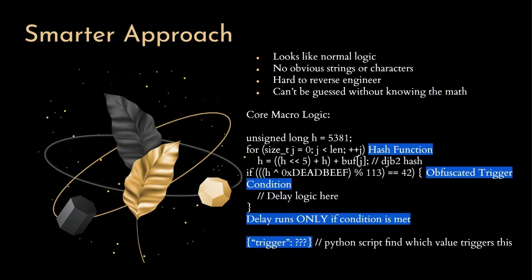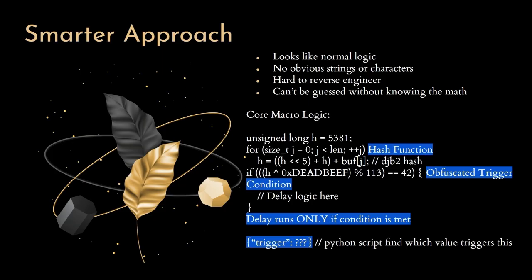And this is the centerpiece of the whole project: a hash-based trigger using the DJB2 hashing algorithm in a weird-looking but legit mathematical condition. What I did was take the input file content and run it through a DJB2 style hash. That's a classic hash function that shifts and adds each byte in the string to get a final hash value. Then, instead of just checking for a specific character, I created a condition that looks like this.